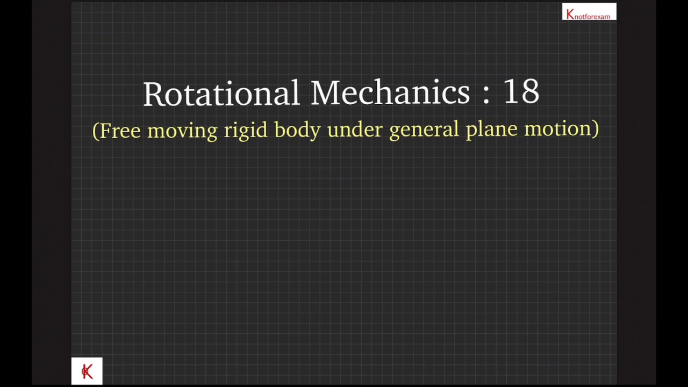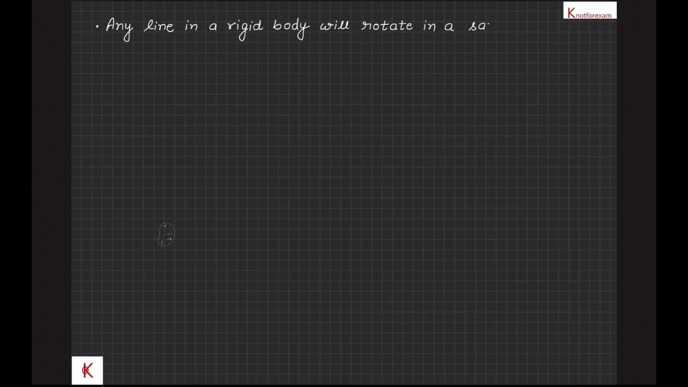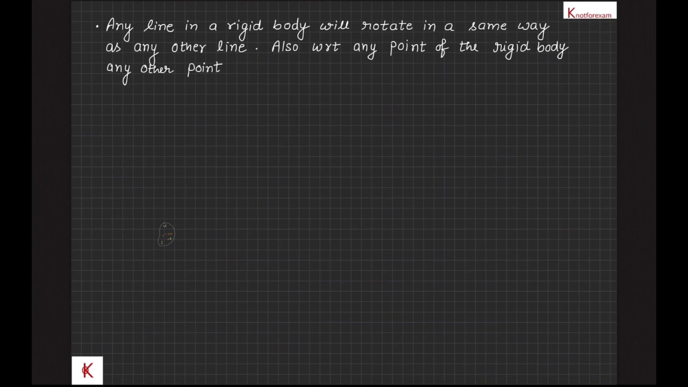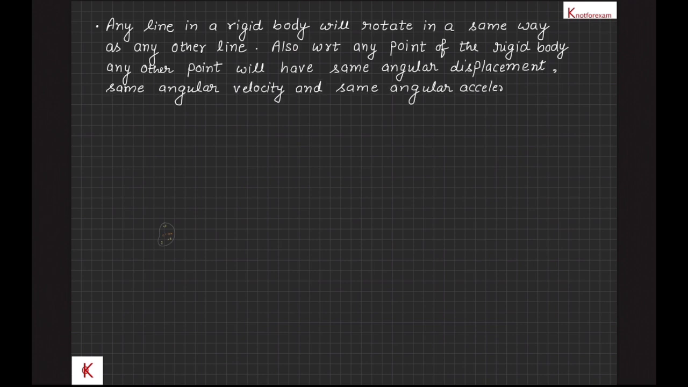We are going to discuss a free moving rigid body under general plane motion. We can understand that any line in a rigid body will rotate in the same way as any other line. Also, with respect to any point of the rigid body, any other point will have the same angular displacement, the same angular velocity, and the same angular acceleration. So this angular displacement, angular velocity, and angular acceleration is unique for the rigid body.